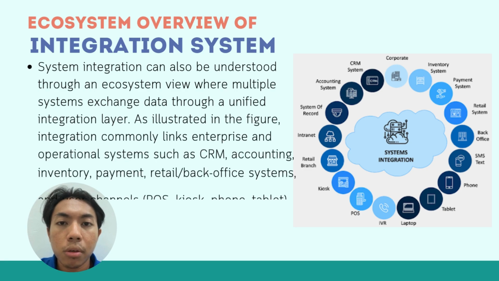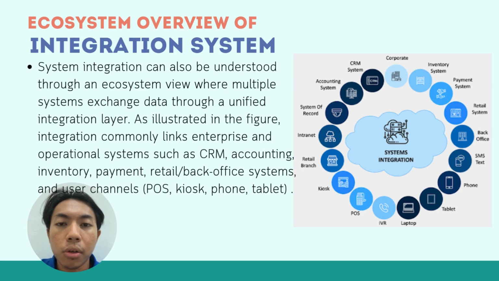Okay, now we will be moving on to the overview ecosystem of the integration system. Here you can see that we have a lot of systems that can be integrated, interconnected and communicate with each other. So there are a lot of combinations for the systems to be integrated. System integration can be understood through an ecosystem view, where multiple systems exchange data through unified integration layers, as illustrated in the figure.